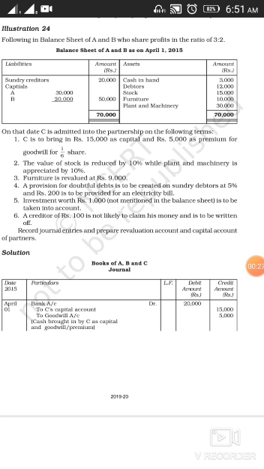Fifth, investment worth rupees 1000 not mentioned in the balance sheet is to be taken into account. Now this is your unrecorded asset. Clear? It means it is your unrecorded investment. Now it has to be recorded.